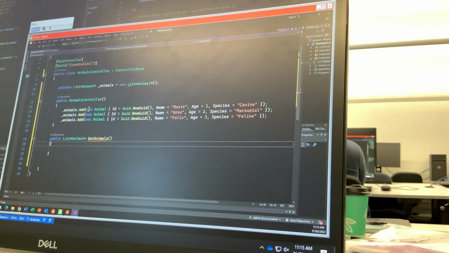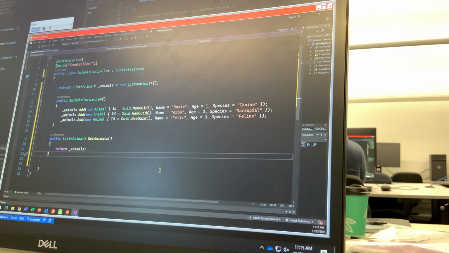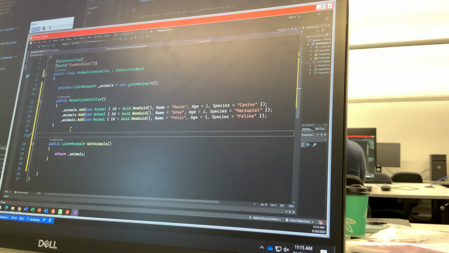Okay, so now I've just done that, so now I can get the animals. See how I've just got them there, yeah? Right? So watch this, I'm just going to go return animals, yep. Okay? Now, I'm going to make this an HTTP GET. Do you know how we went app get? This is how you do it in there, yep.